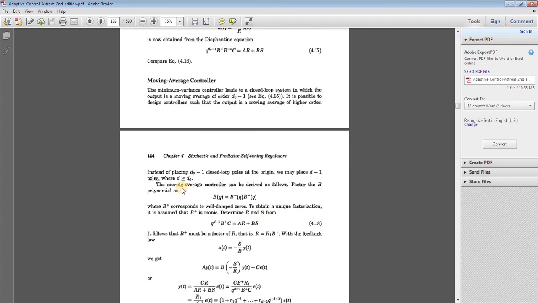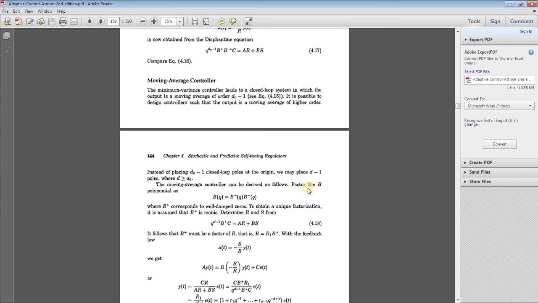It is possible to design controllers such that the output is a moving average of higher order. Instead of placing d naught minus 1 closed loop poles at the origin, we can place d minus 1 poles, where d is greater than or equal to d naught. So the moving average controller can be derived.